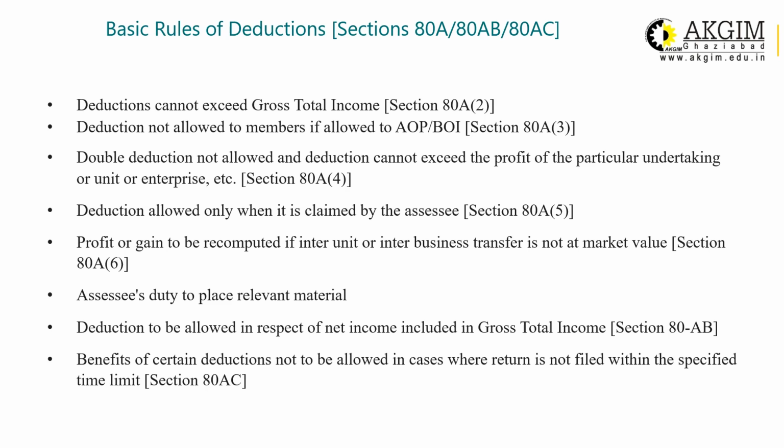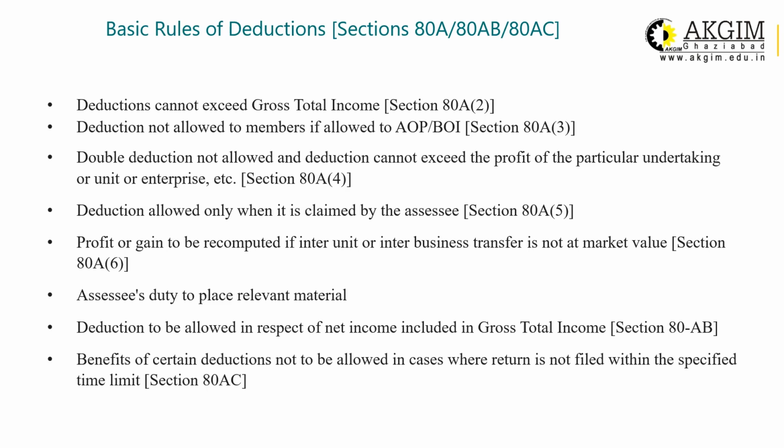Profit or gains are to be recomputed if inter-unit or inter-business transfer is not at the market value. It is the duty of the assessee to place relevant material. That means if you are claiming the deduction under these sections, then the onus of proving that these deductions are right, genuine and bona fide will be on the assessee. The assessee must have the papers related to the claim.